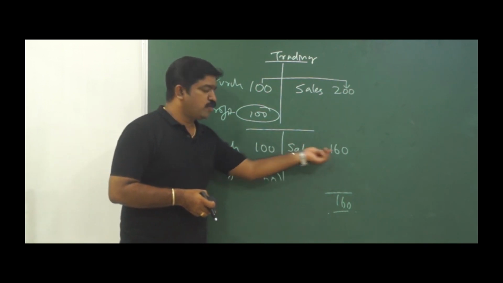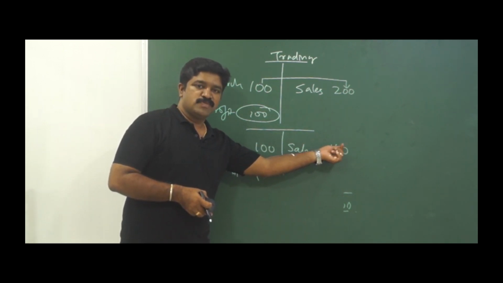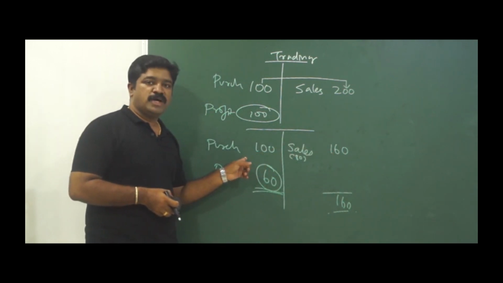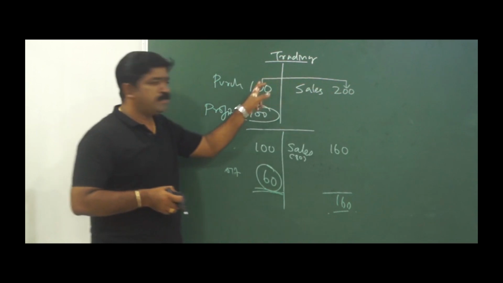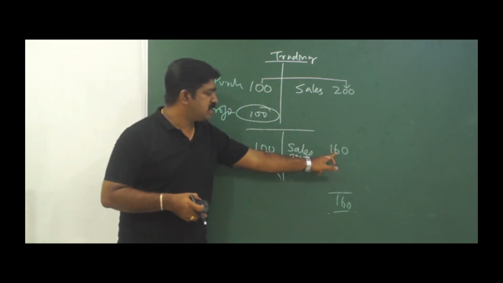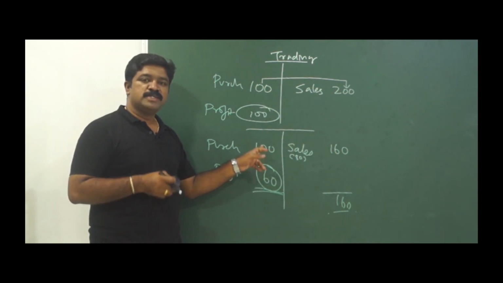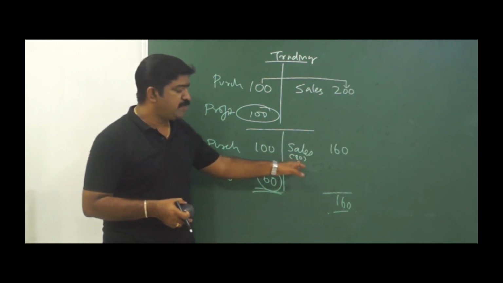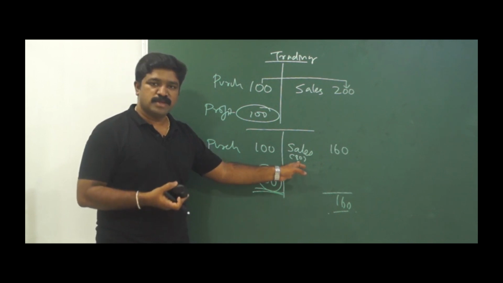See, 80 is sold for 160. It means this 160 should be compared with 80 only. This 160 cannot be compared with 100, because only 200 can be compared with 100. This 160 should be compared with 80 only. Why? Because only 80 worth of goods have been sold. 20 is still remaining unsold.